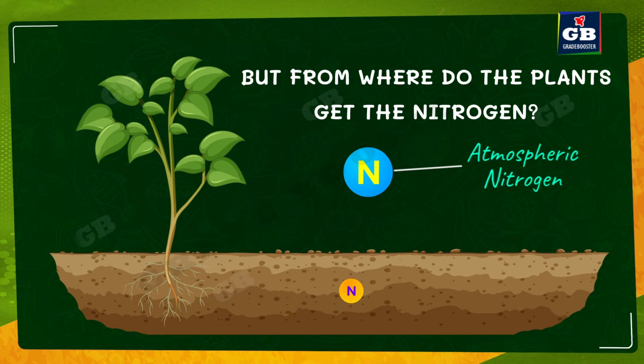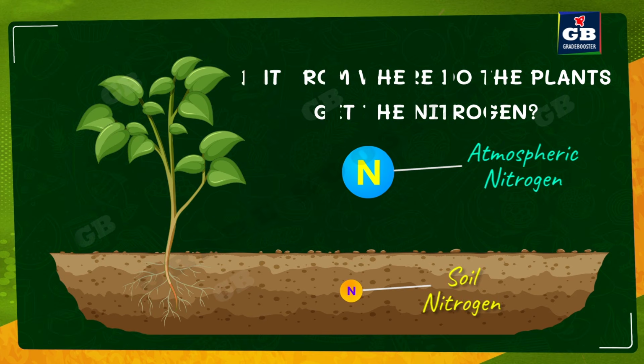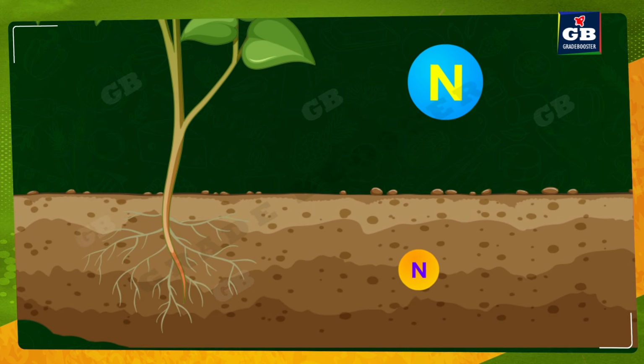Nitrogen is also present in the soil, that is soil nitrogen. But the amount of nitrogen present in the soil is very less. The amount of nitrogen present in the air is very big. Even though the soil contains nitrogen, as we are growing so many crops again and again, this nitrogen is continuously used up by the plants. So the amount of nitrogen in the soil is reducing gradually. So if nitrogen is not available in the soil, how can a plant make the carbohydrates into proteins?